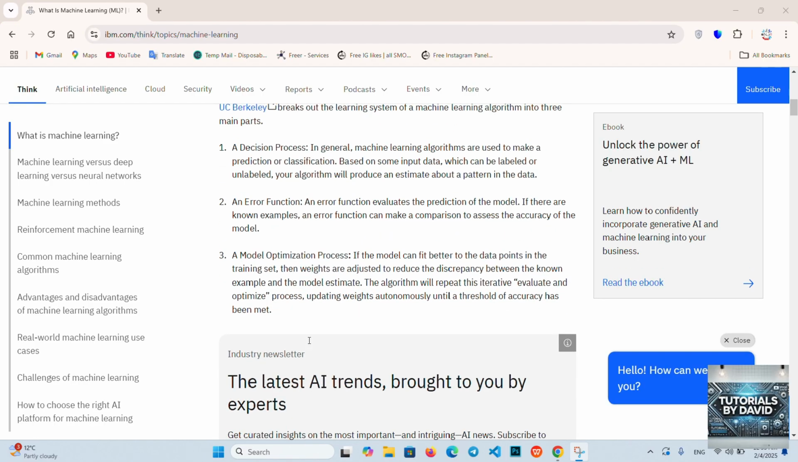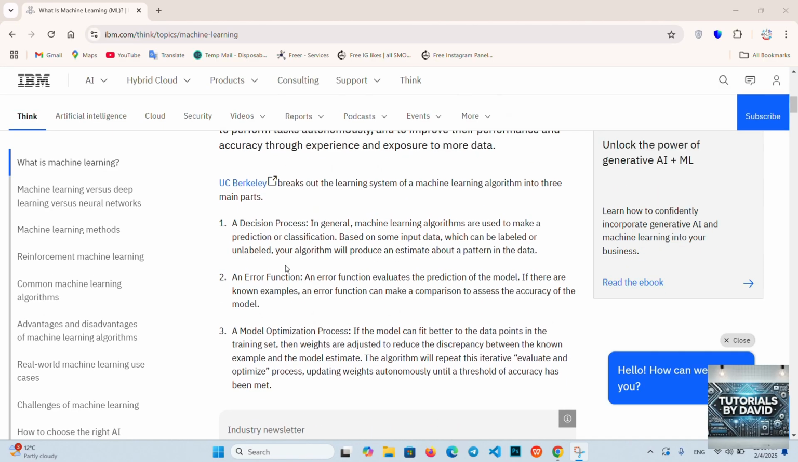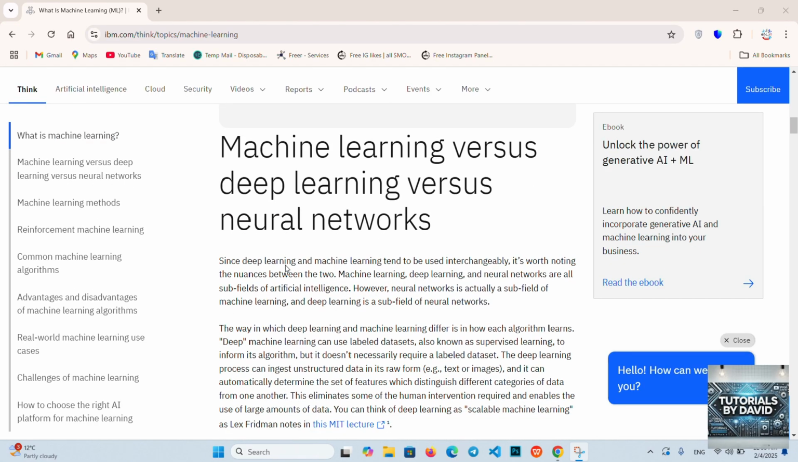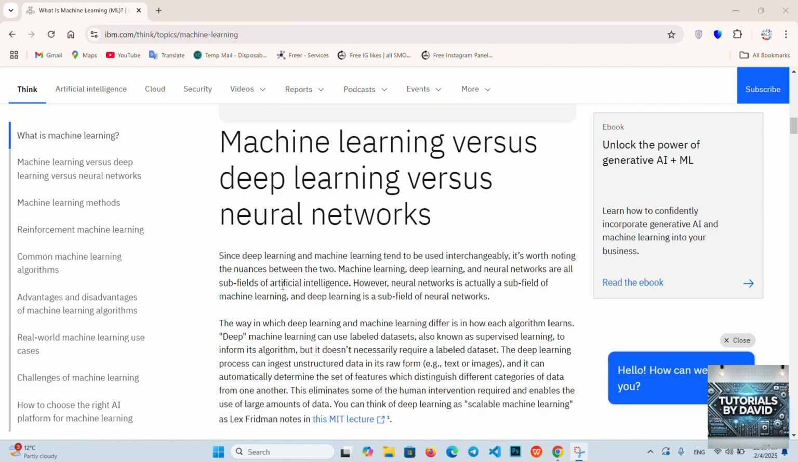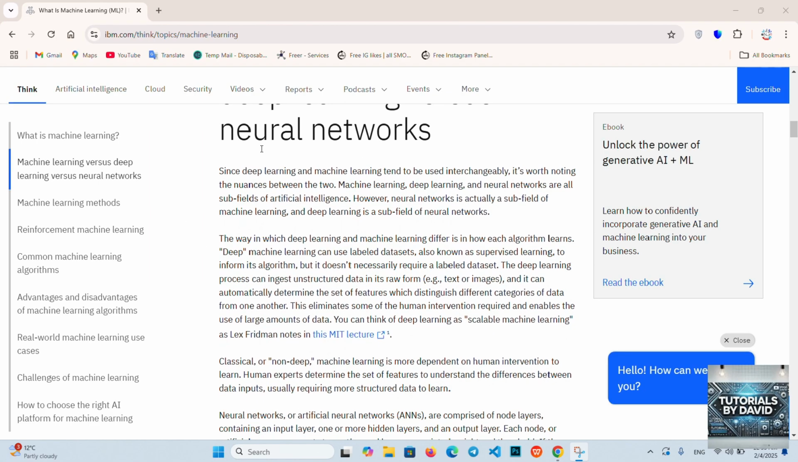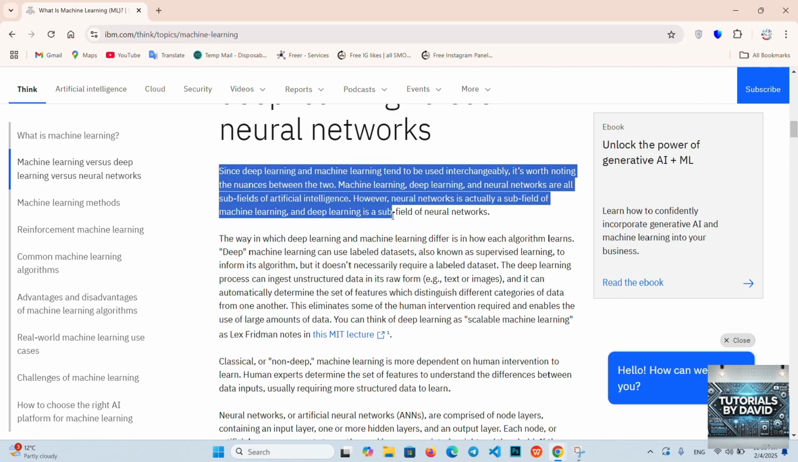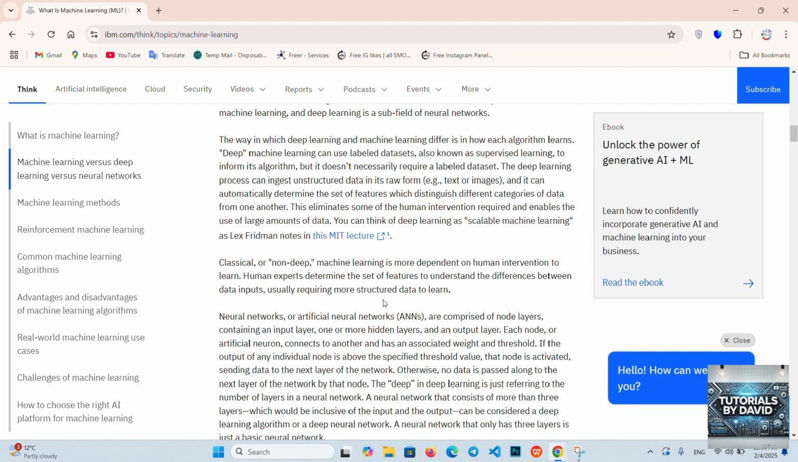What is machine learning? Machine learning is a branch of artificial intelligence that enables computers to learn from data and make decisions without being explicitly programmed. It's used in recommendation systems, fraud detection, self-driving cars, and much more.